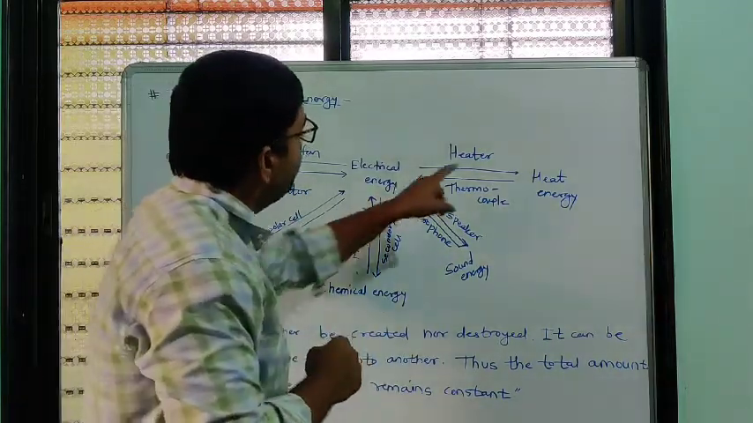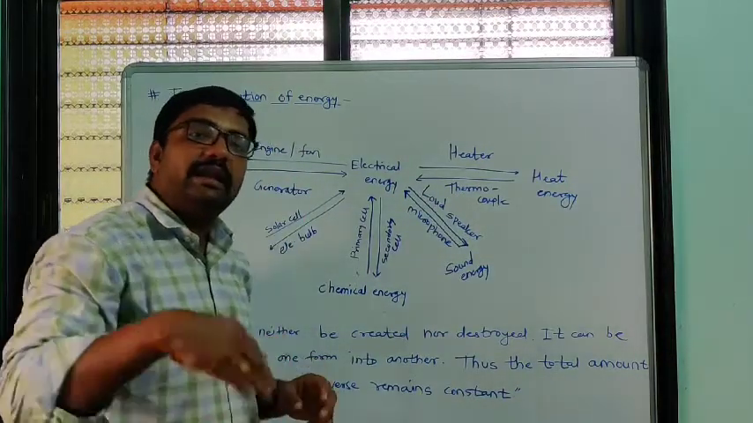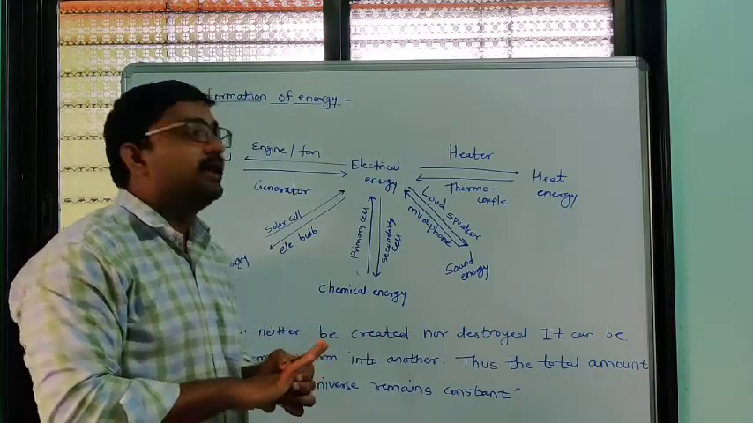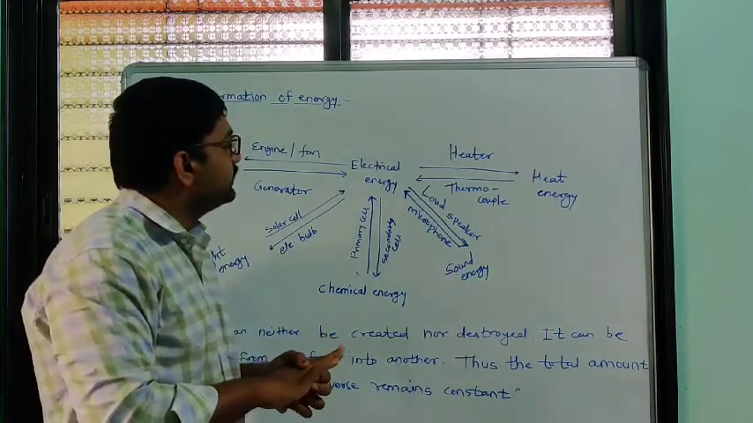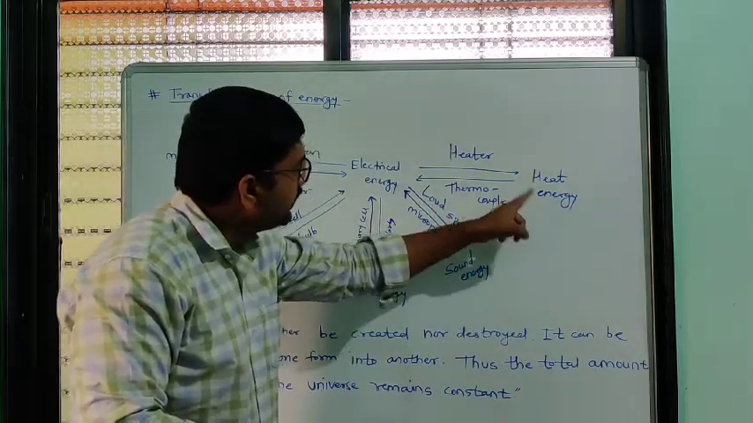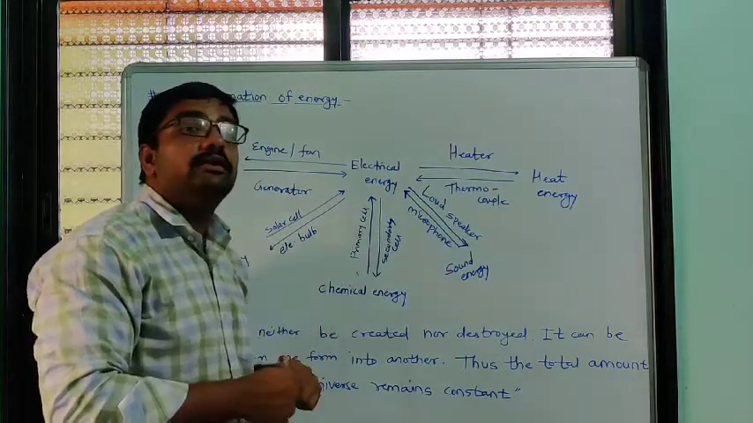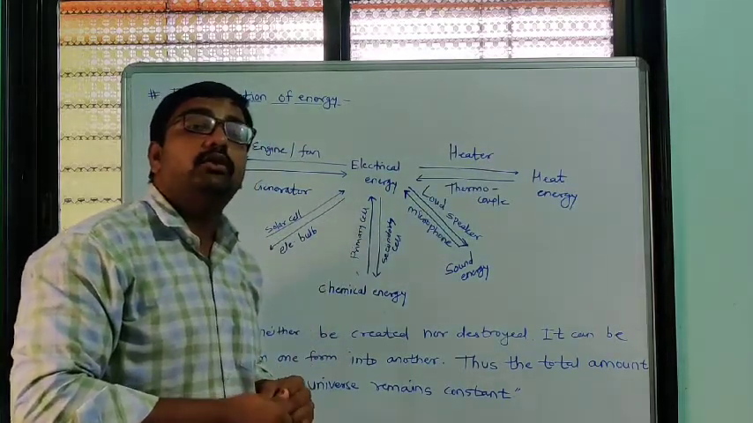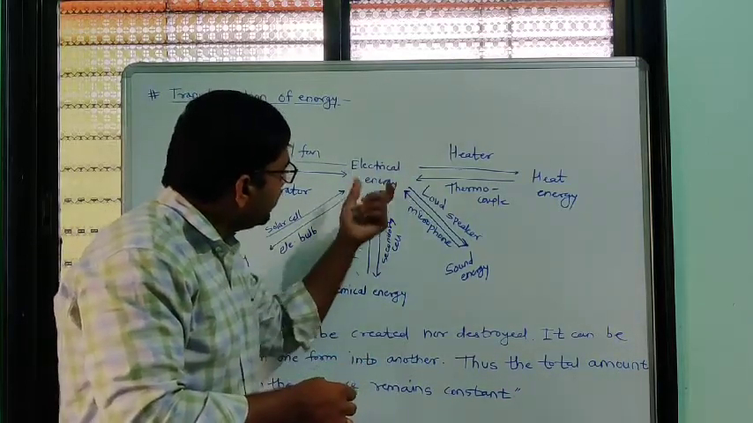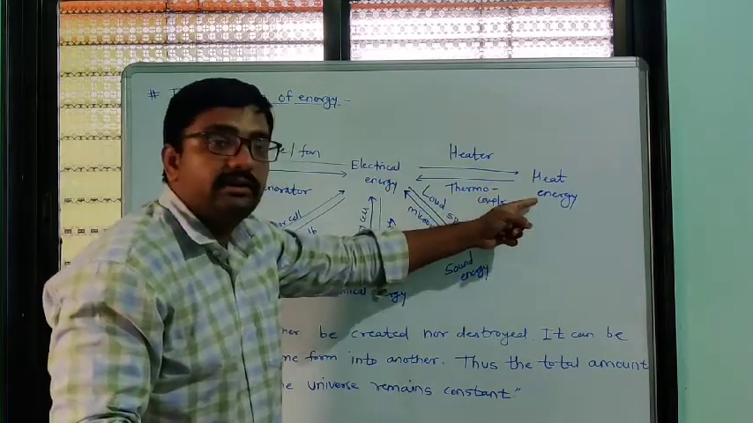Then next is electric energy into heat energy. This electricity we can convert into heat, or heat we can convert into electricity. So we have to see some examples. We can convert electricity into heat energy with the help of an electric heater. We generally use this electric heater to boil water. With the help of that heater, we convert electricity into heat energy.